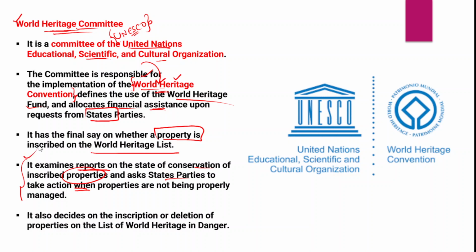The Committee also decides on the inscription and deletion of properties from the list which are in danger. These are the major objectives and functions of the World Heritage Committee.